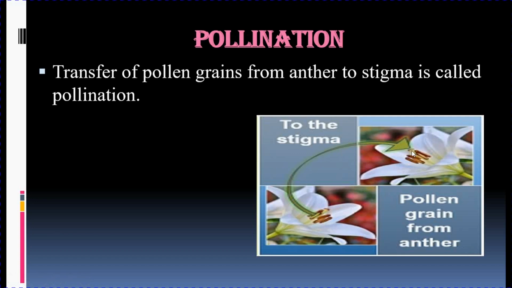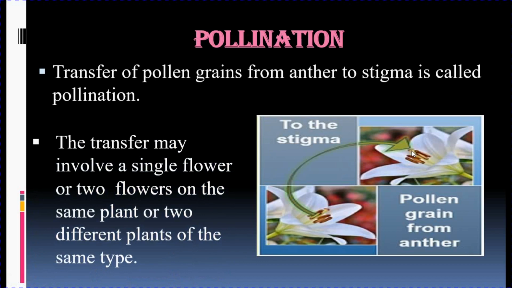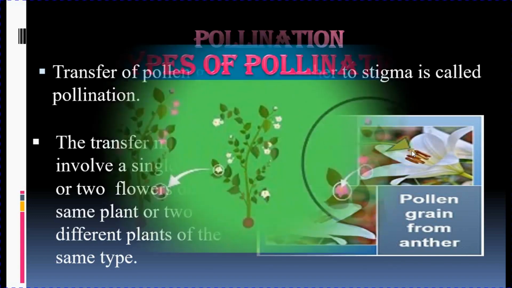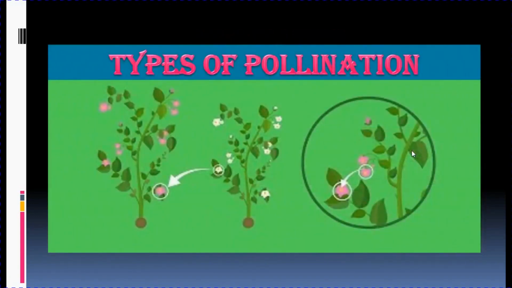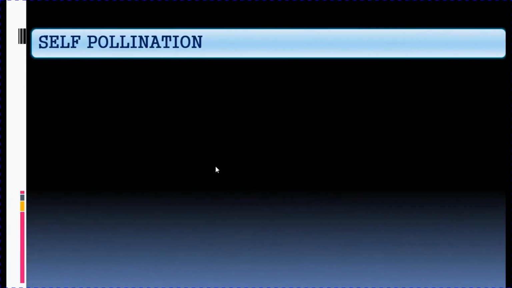Now this process may take place between two flowers on the same plant or two flowers on two different plants of the same type. It may also involve a single flower. So based on the type of transfer, there are two types of pollination: self-pollination and cross-pollination. So let's begin with self-pollination.